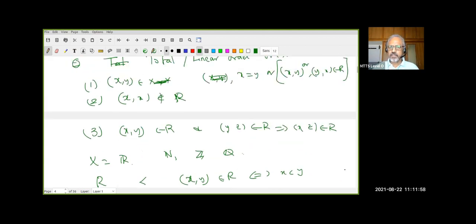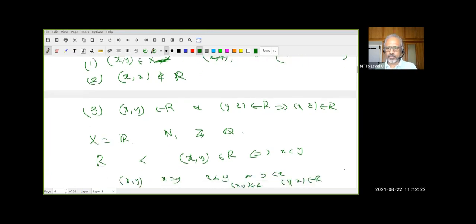Quickly go through that. Whenever you have a total order, this is the example you should have in mind: our ordinary less than relation. What are the conditions? If you give me an ordered pair (x, y), either x must be equal to y, or x is less than y, or y is less than x. The second condition says x is never less than x, that is, (x, x) is not in R. Third condition: if x is less than y and y is less than z, then x is less than z. We write it in terms of abstraction: if (x, y) belongs to R and (y, z) belongs to R, then the third pair (x, z) belongs to R.